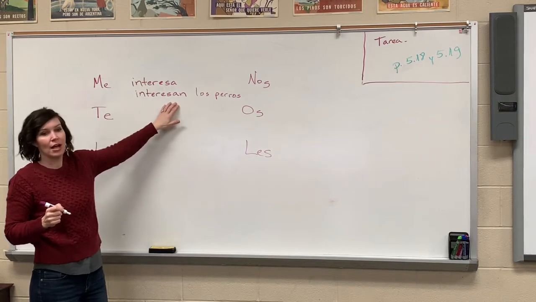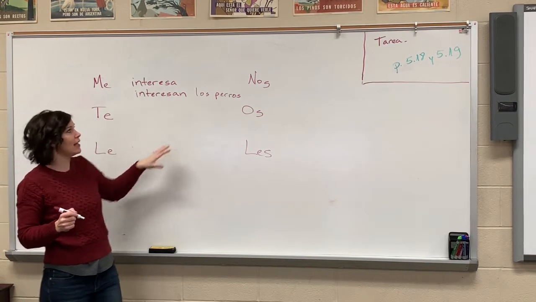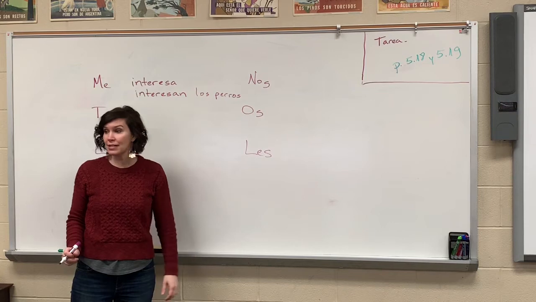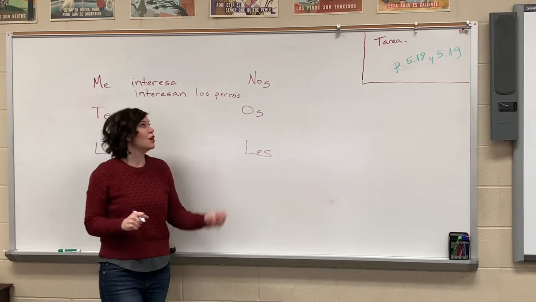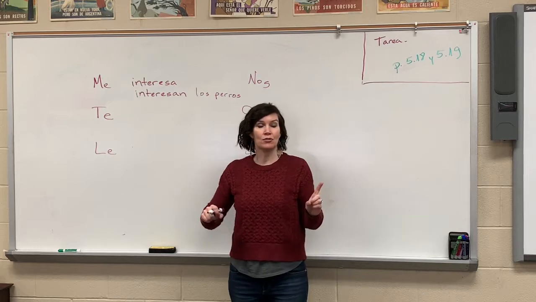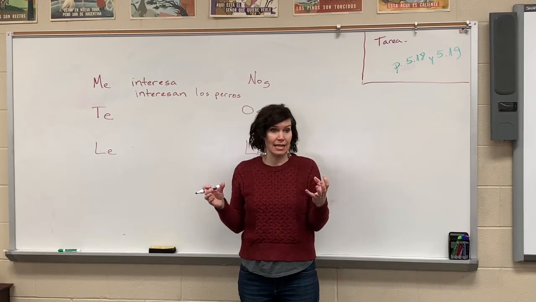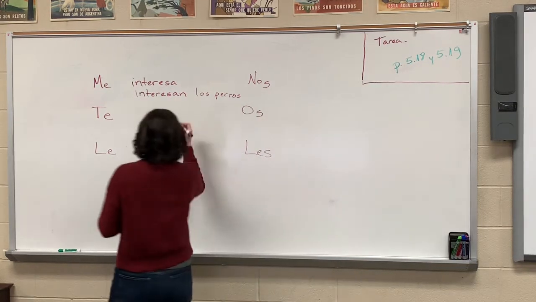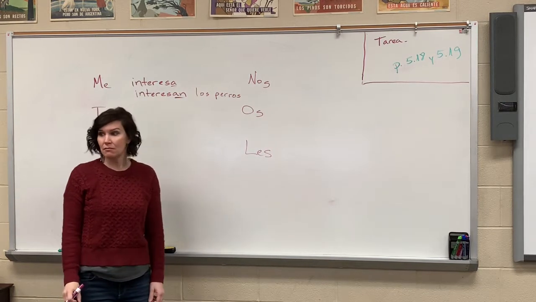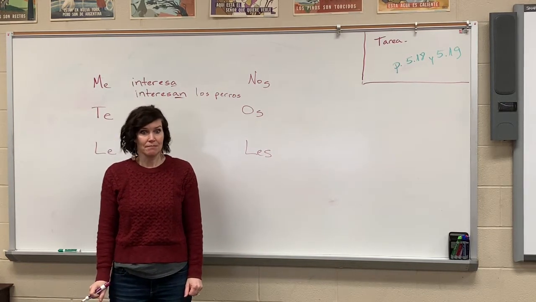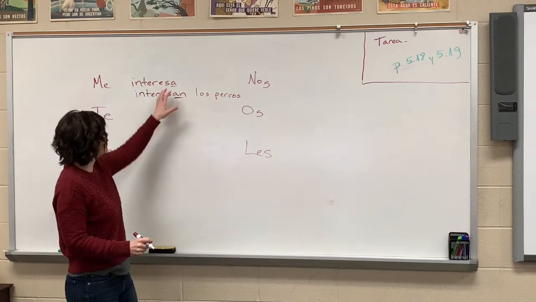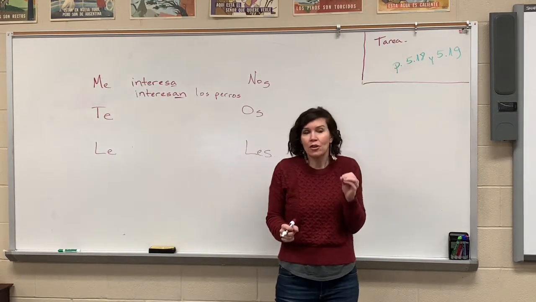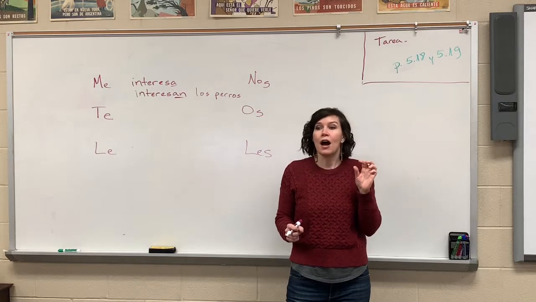Okay, so that's the same concept. So what do you think I do for the te, the le, the nos, os, and les? The exact same thing, just like we did for gusta and gustan. So in a way, these kinds of verbs are the most fácil to conjugate, because you don't have to remember a whole bunch of endings. It's either an A or an AN. That's it. Muy simple. That's the only thing you have to remember as far as the endings. Now I'm going to make it a little more complicated, but not much, with aburrir.